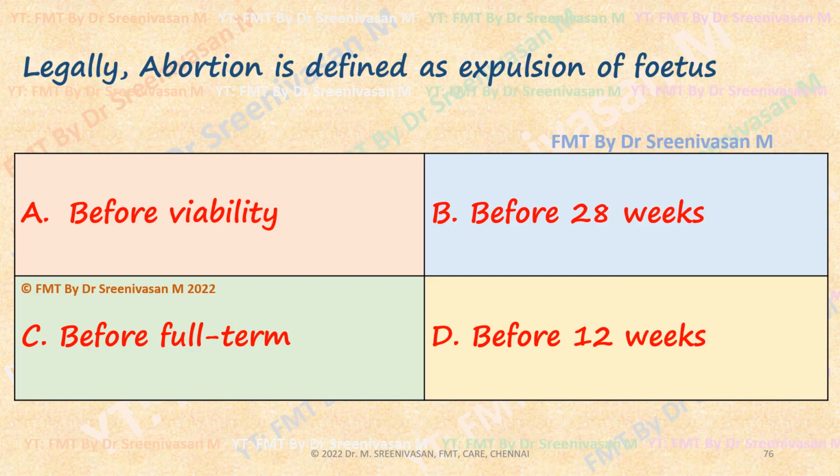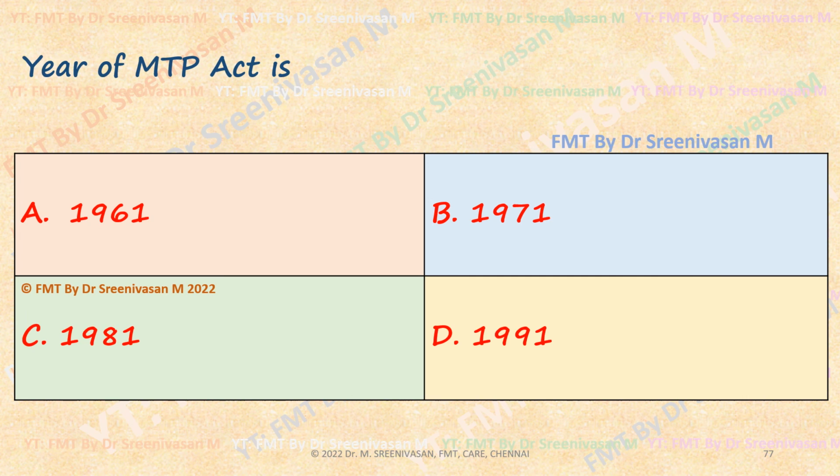As a revision, let us review what we have learned so far. I will pause for a moment and you try to find the answer. Abortion is defined as expulsion of products of conception, legal definition. So any period before full term is the answer here. Year of MTP Act, first 1971. Amendment, if it is asked, you have to tick for 2021. Fifty years later, amendment.